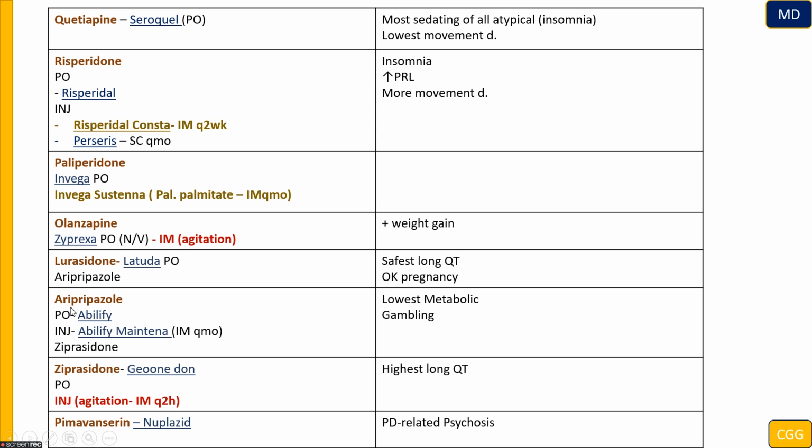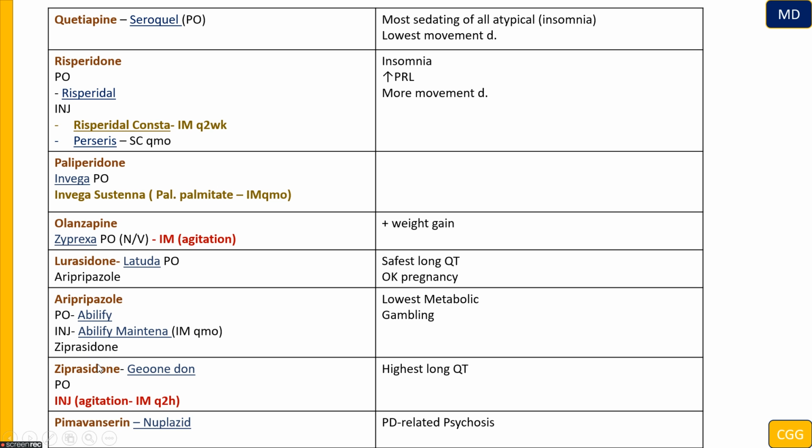Also, the next one is going to be aripiprazole. This also, we can say, is the safest in not causing long QT syndrome. By the way, all of those can cause long QT syndrome, but lurasidone and aripiprazole are going to be the safest. Aripiprazole is the lowest to cause metabolic syndrome. For example, if the patient is overweight, we're going to choose aripiprazole first.